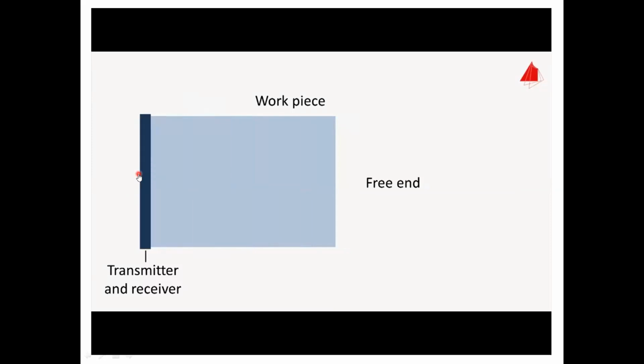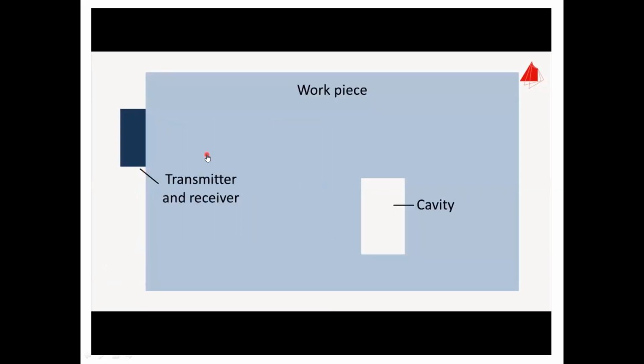Okay, based on these waves, we can find the defects under the object. This is the sound wave. See this. This acts as both transmitter and receiver, because it is transmitting the wave and, at the same time, receiving the sound waves. This is the workpiece. This is the defect. This white space is the defect under the object.